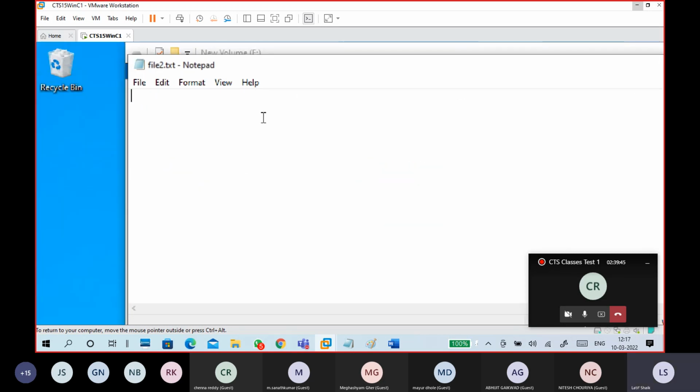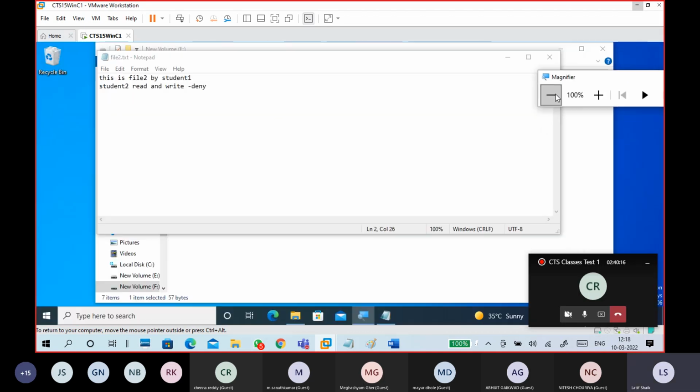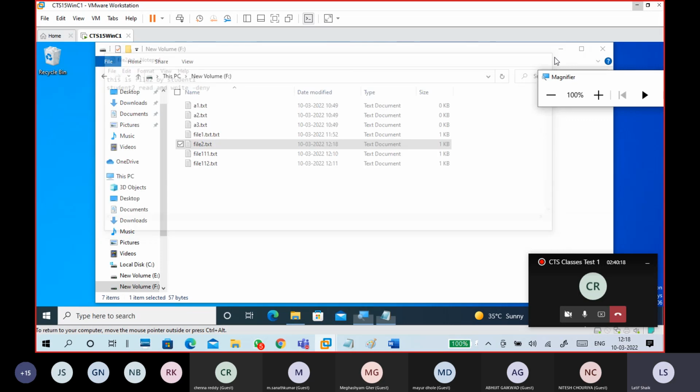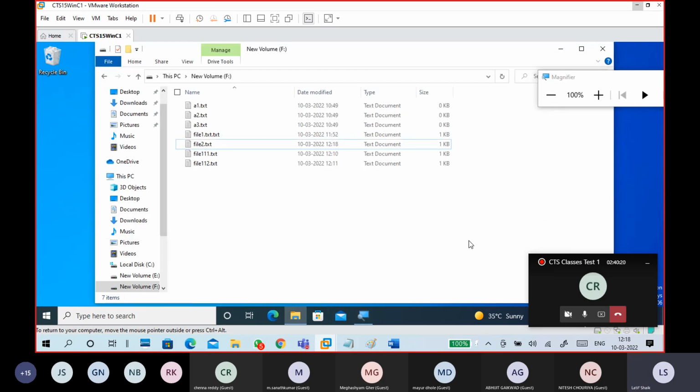You can give a print deny permission also. This is file 2 by student 1, and student 2 read and write deny. Read and write deny only. See. Okay, so just 1 minute, guys.